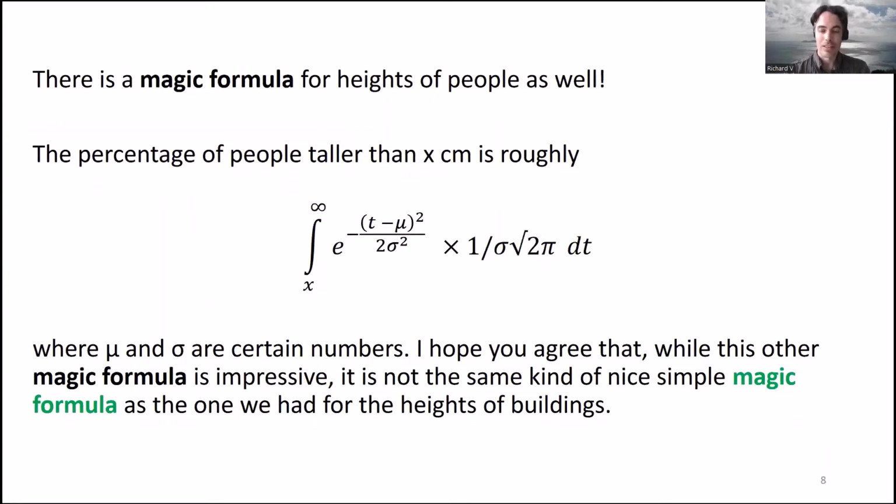Now, another thing that I would like to say is, well, I think it's remarkable that there's a magic formula for the height of buildings. The existence of a magic formula for the heights of people is maybe not quite as amazing. Why? Well, because the heights of people are largely determined by genetics, right? And genetics is based on genes, and genes have some kind of mathematical structure behind them. So I would say for the heights of people, you might kind of expect that there would be some mathematics that would describe the heights of people. But the heights of buildings, it doesn't really make sense to me that there would be a simple mathematical pattern behind that. And that's why I find it very surprising.